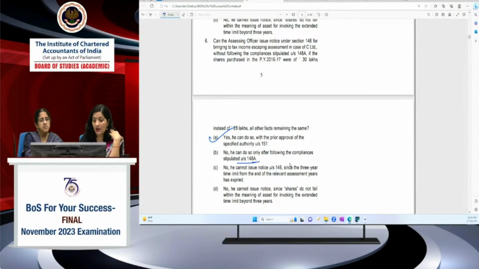Wrong answer. No, he cannot issue notice under section 148 since 3 years. Beyond 3 years, extended time limit is available to the assessing officer, so he can do it without complying with 148A, but he has to seek the approval of the specified authority prescribed under section 151.